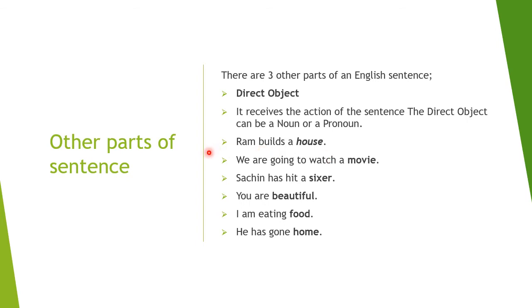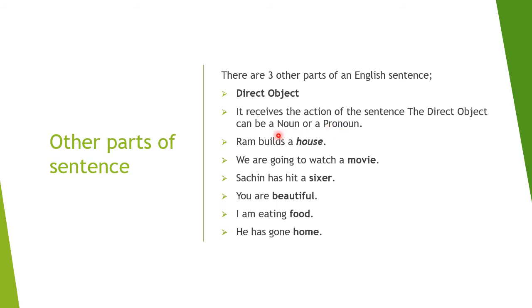There are other parts of the sentence also, though the two main parts are subject and predicate, but there are three other parts that we should also know about. One is the direct object. What is a direct object? It receives the action of the sentence. मतलब sentence में कोई भी क्या काम हो रहा है, किस चीज के ऊपर हो रहा है, that is the direct object. The direct object can be a noun or a pronoun.